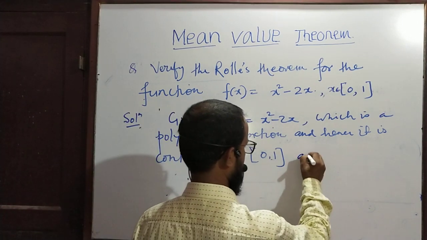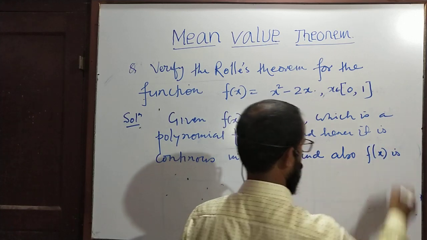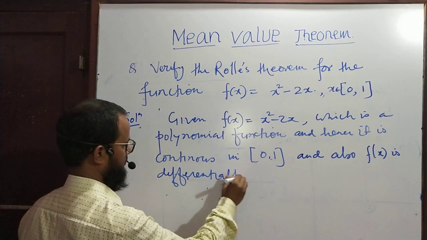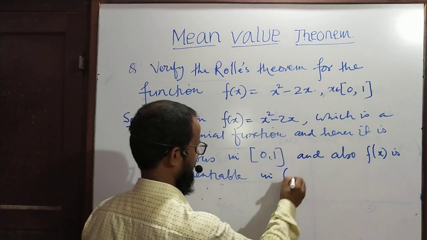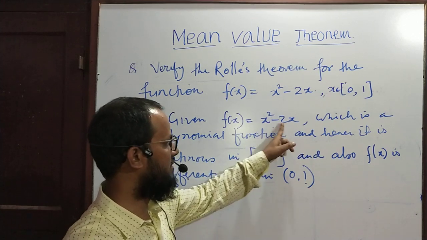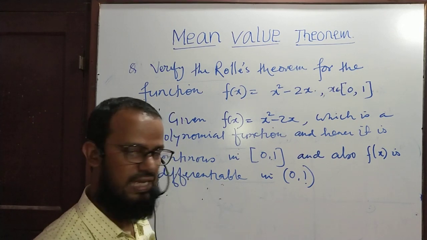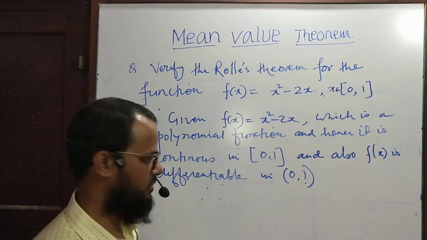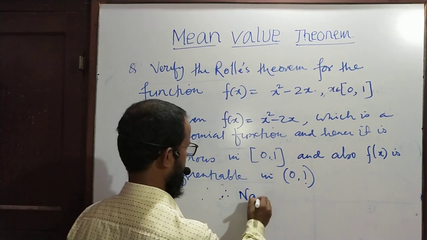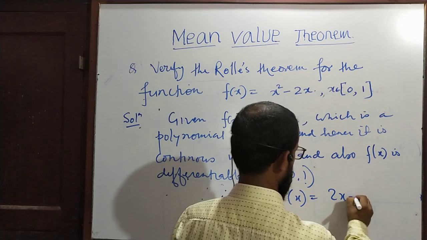And also f x is differentiable in the open interval 0, 1, because if you differentiate, you will get 2x minus 2. Twice x minus 2 is again a polynomial function, and polynomial functions are also differentiable. Therefore, f dash x equals 2x minus 2.